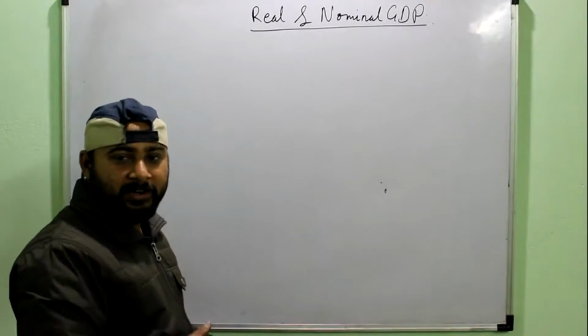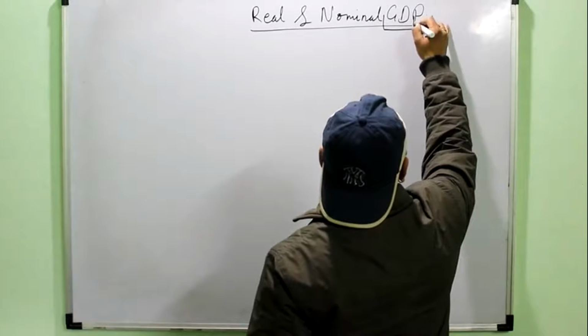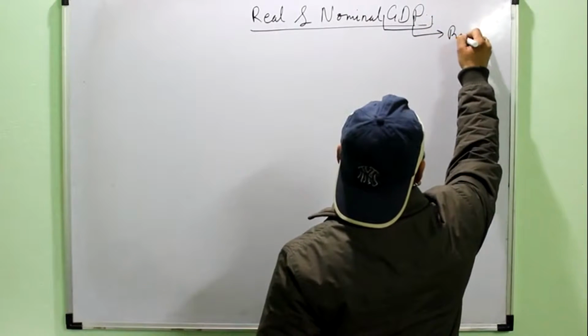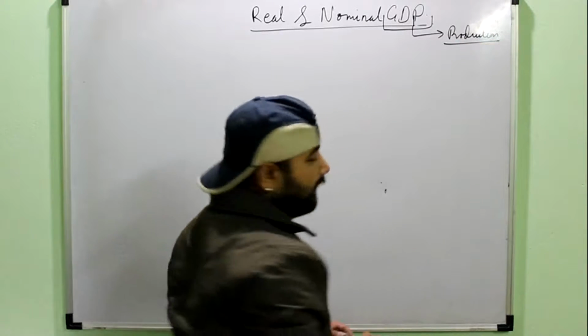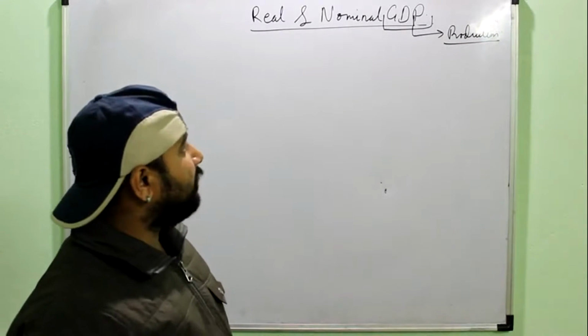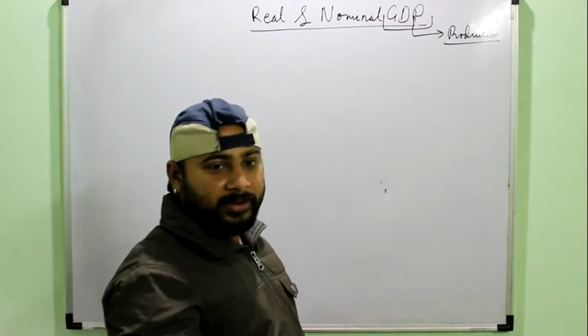Important topic, that is real and nominal GDP. First of all, we know what is GDP. It is the value of the goods produced, or it is the value of the production of an economy. And simply GDP is always in monetary terms, because it will be difficult if I try to calculate the GDP in terms of commodities.